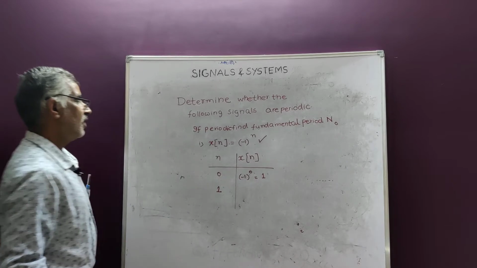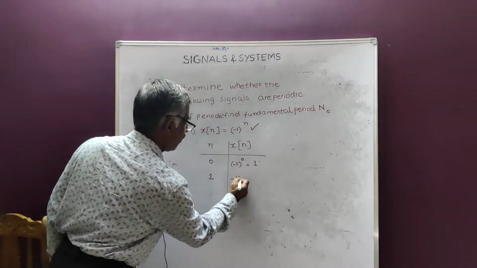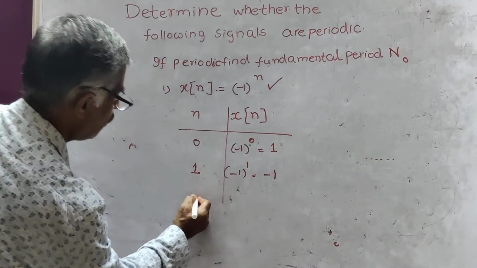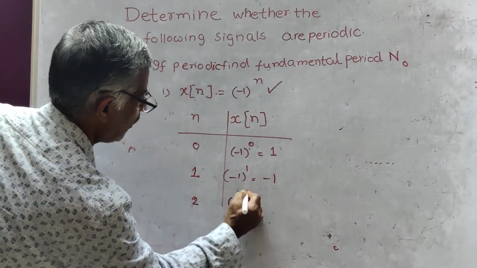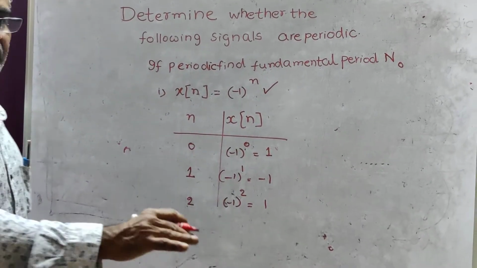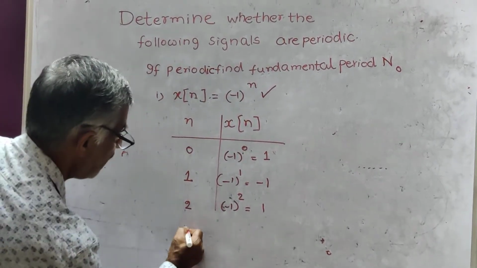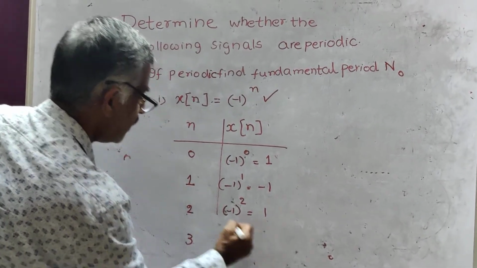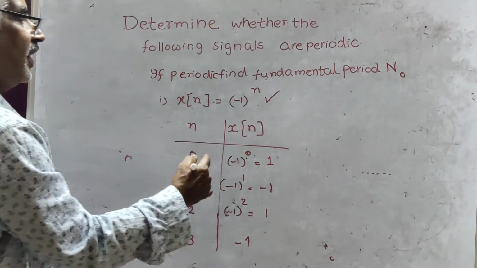For n equal to 1, minus 1 to the power of 1 is minus 1. For 2, minus 1 to the power of 2 is 1. It alternates, 1, minus 1. For 3, it is minus 1. So in this way, it alternates.